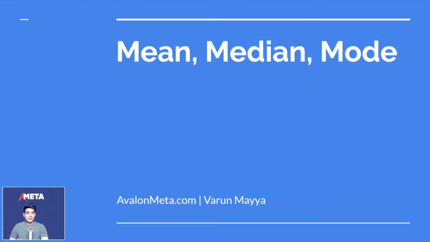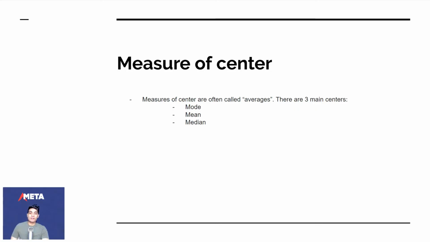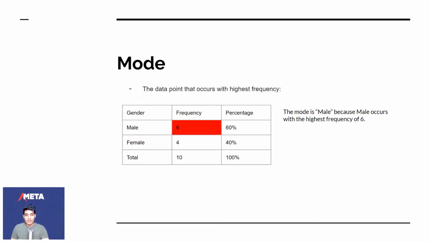So: mean, median, and mode. All of these are measures of center, and these are called averages, and there are 3 main centers. There's the mode, there's the mean, and there's the median, right? You've probably learned this before, but let's revise it. So the mode is the data point that occurs with the highest frequency.